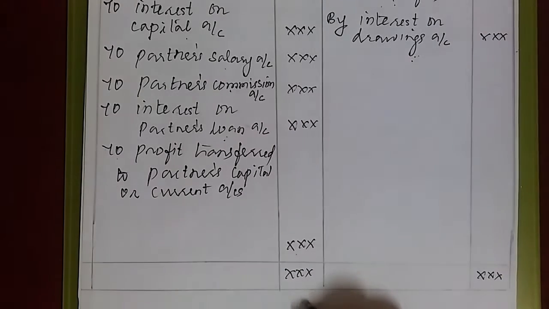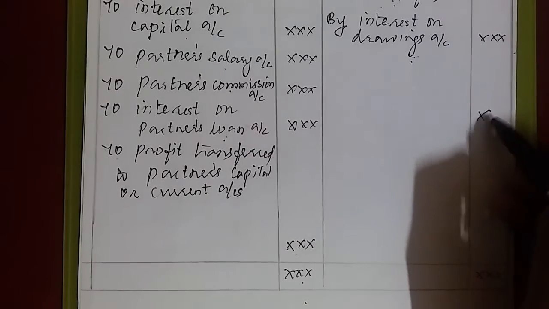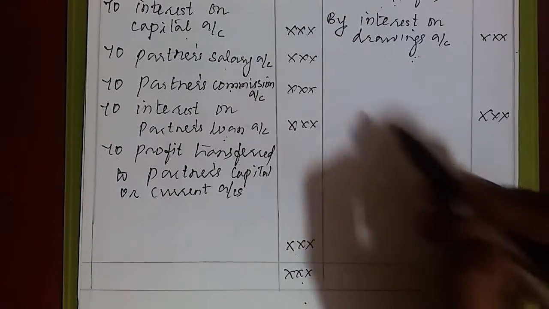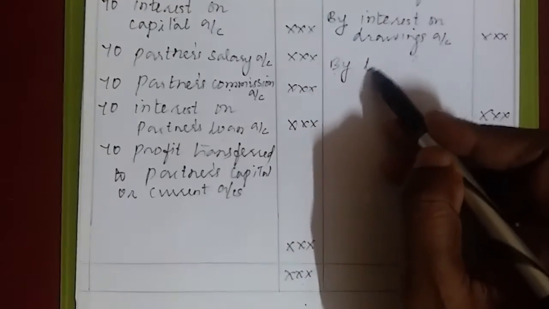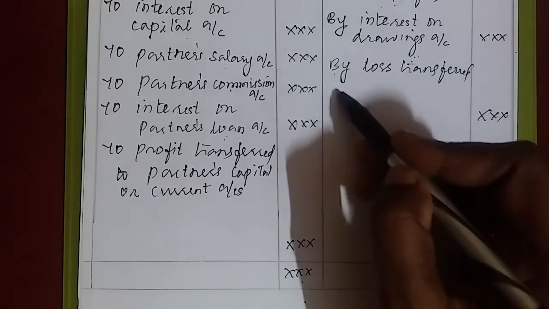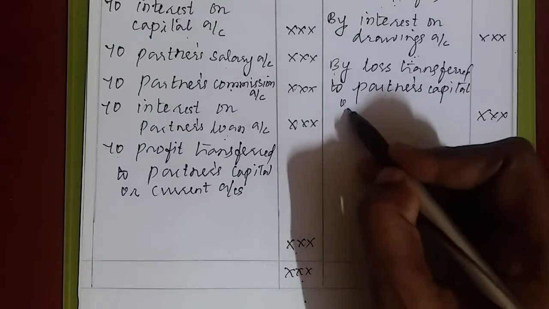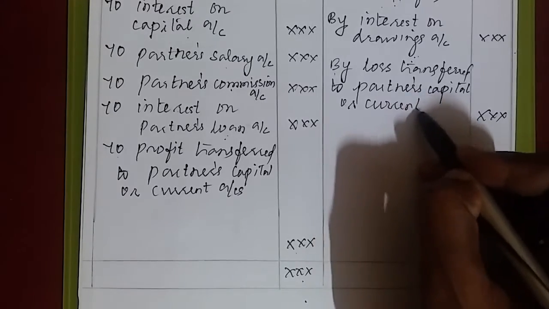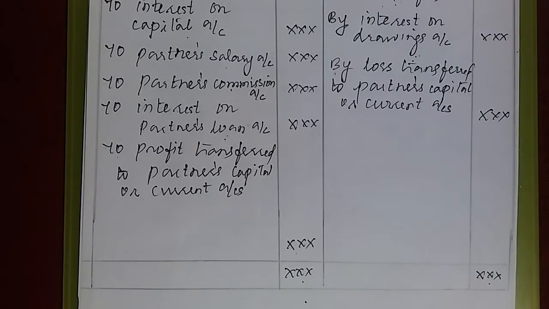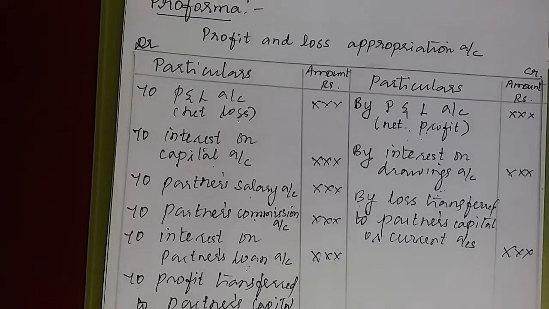If we get the debit side total more, then the same total should be written here on the credit side. The balance should be written here on the credit side and should be considered here as what? Loss. Loss transferred to partners' capital or current accounts. Is it clear? This is about P&L appropriation account, pro forma of P&L appropriation account.